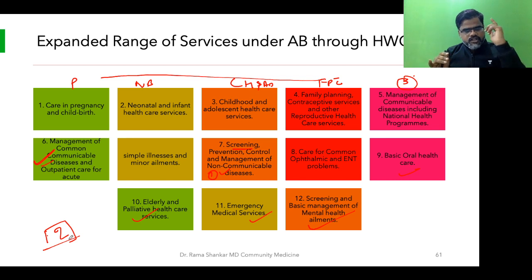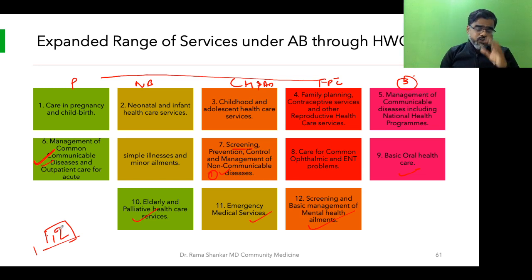Talk about pregnancy, newborn, childhood, adolescent, family planning. That finishes RMNCH. Then talk about communicable disease, National Health Program, simple treatment or some common communicable disease treatment, NCDs, ENT, eye, oral health, mental health, emergency, and elderly care. That makes 12. So no need to worry how to remember. As the severity goes in India, if you put it that way, you will be able to answer all the 12 services. Now, what is the change?